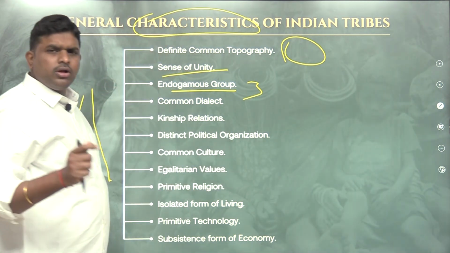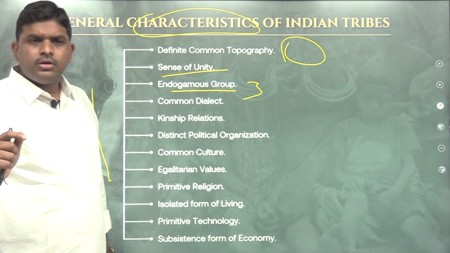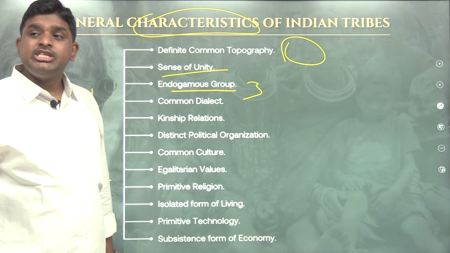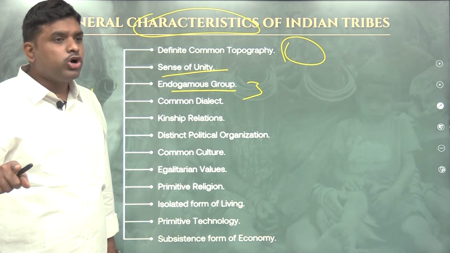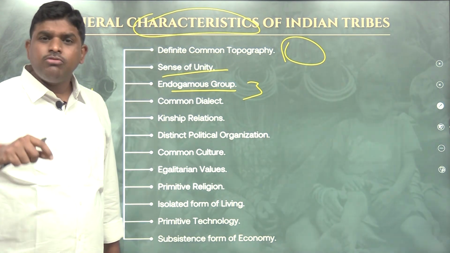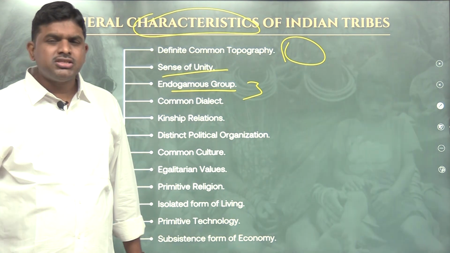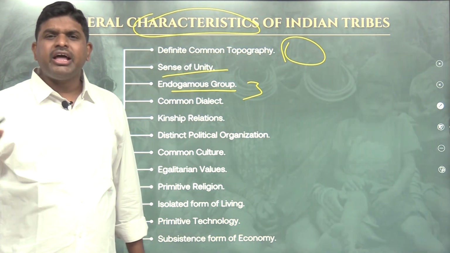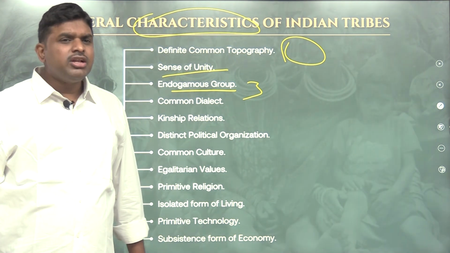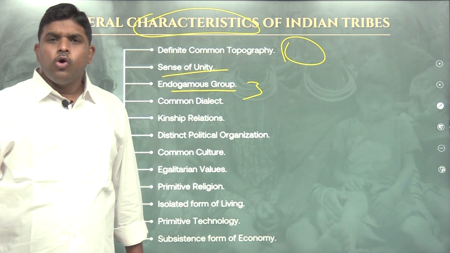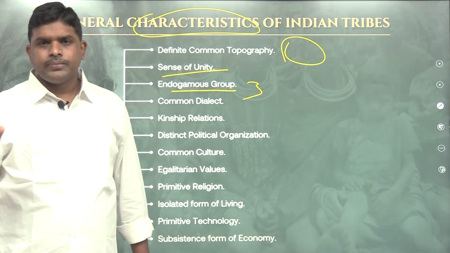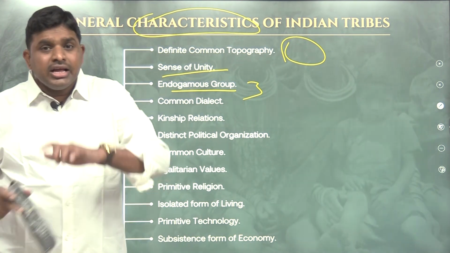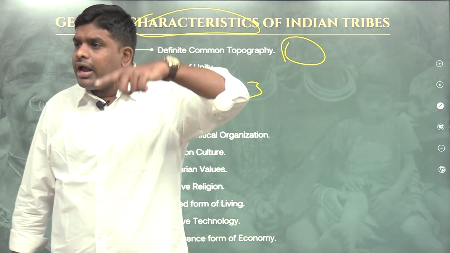Endogamous group, whatever it may be, they follow marriage within the group. They will not give out of the tribe. Means Santals will not get married with Bhils. Bhils will not be married with Gonds. Gonds will not marry with Koya. Like our society. Means endogamous group. Every tribe is an endogamous group.